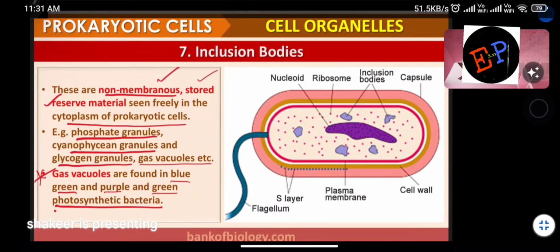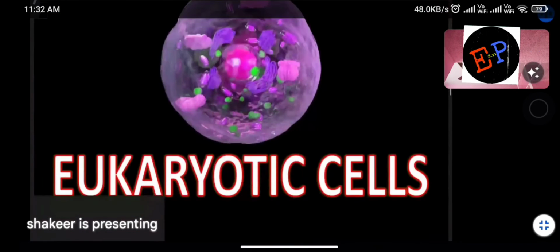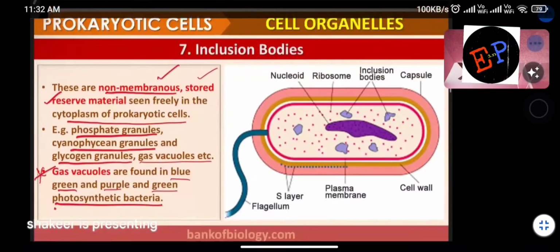Where are gas vacuoles found? They can be formed in blue-green algae. They can be formed in purple and green photosynthetic bacteria. Clear now? That's it. So that completes our discussion on prokaryotic cells. Tomorrow we will study eukaryotic cells.